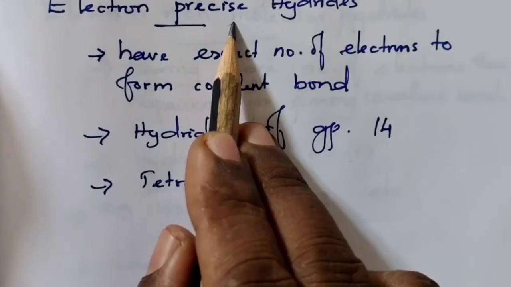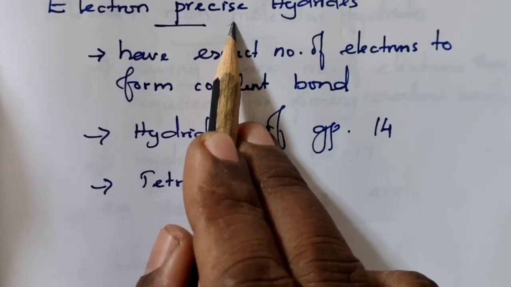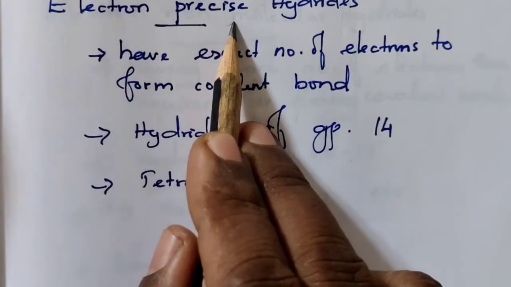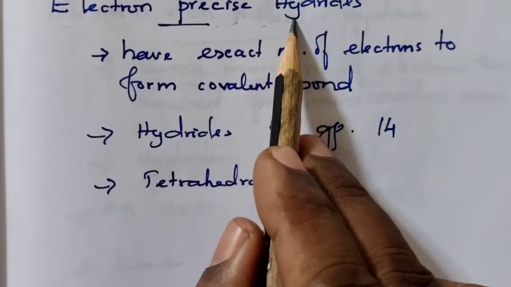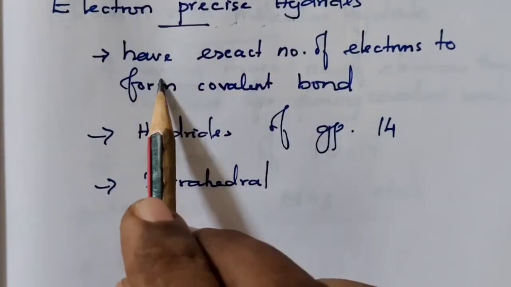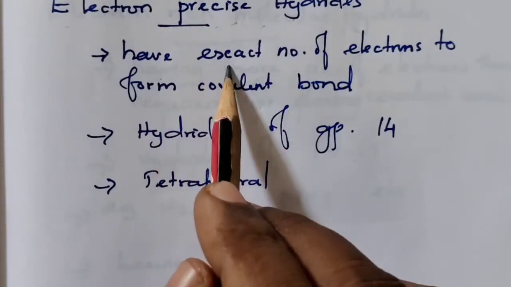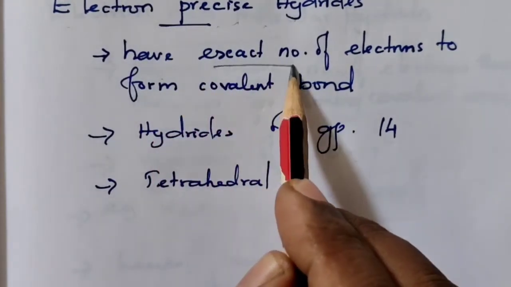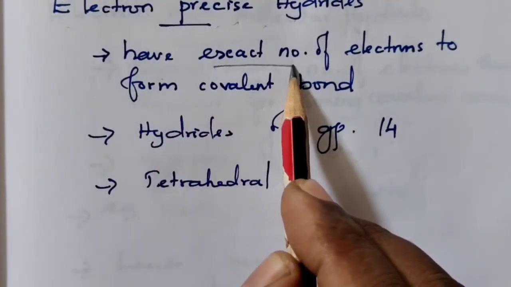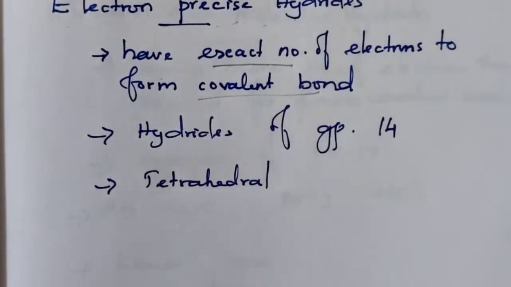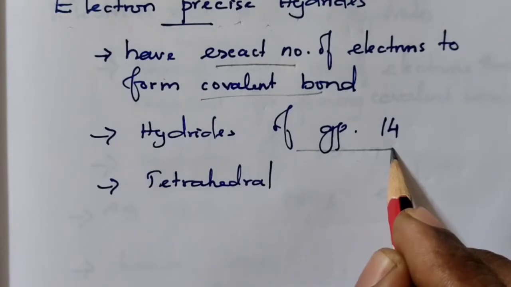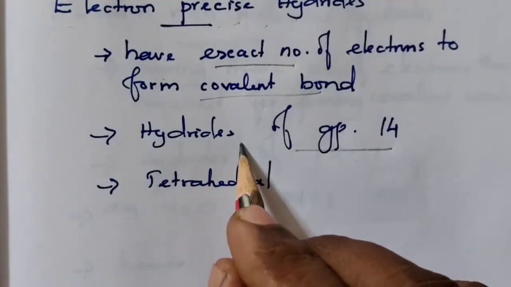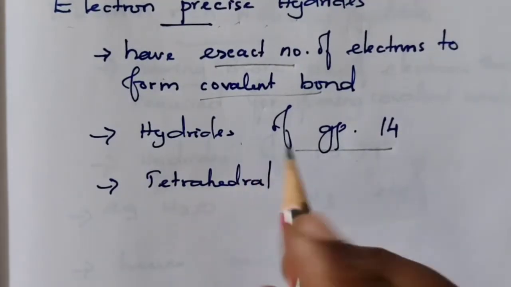Precise means correct, sufficient, the exact number. So, electron precise molecular hydrides, as per the name, have the exact number of electrons to form normal covalent bonds. Usually the hydrides of group 14 come under this category, for example,